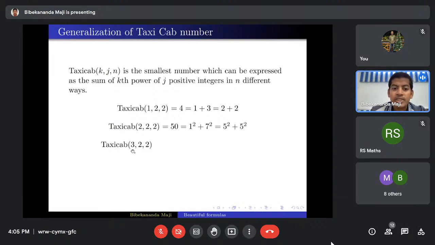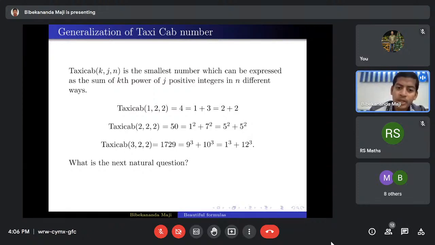Similarly, taxicab of 3 comma 2 comma 2 will be the smallest integer which can be written as the sum of cubes of two positive integers in two different ways, and that is nothing but the Ramanujan taxicab number, 1729. It can be written as a sum of cubes of two cubes in two different ways. So what will be the next natural question? Like taxicab of 4 comma 2 comma 2, what will be that number? What is the value of taxicab of 4 comma 2 comma 2?